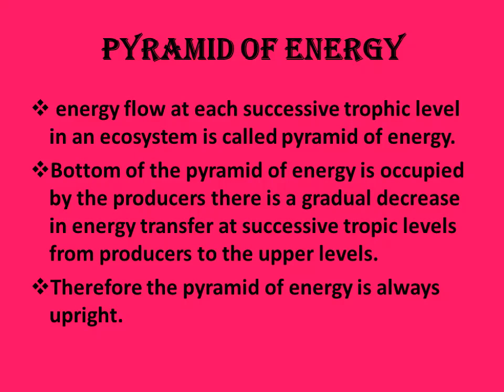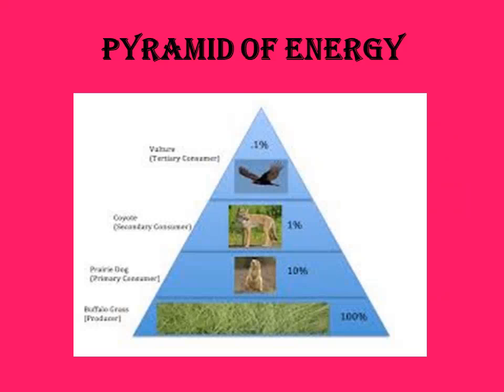And then the pyramid of energy. The energy flow at successive trophic levels in an ecosystem is called the pyramid of energy. The bottom of the pyramid of energy is occupied by the producers, and the energy gradually decreases at every successive trophic level from the producer to the upper level. Therefore, the pyramid of energy is always upright in position.